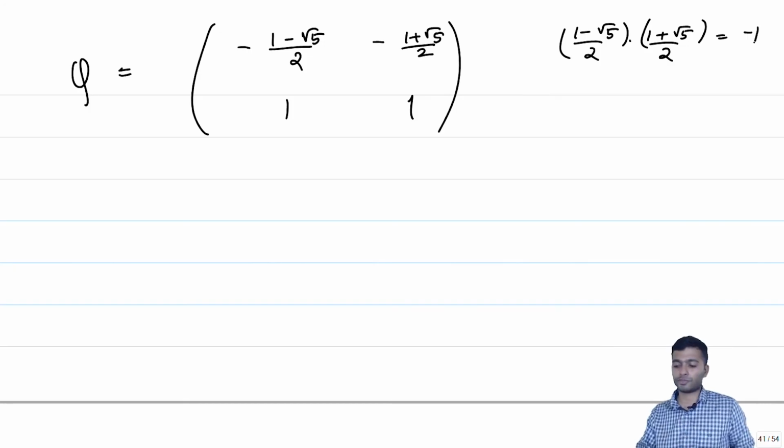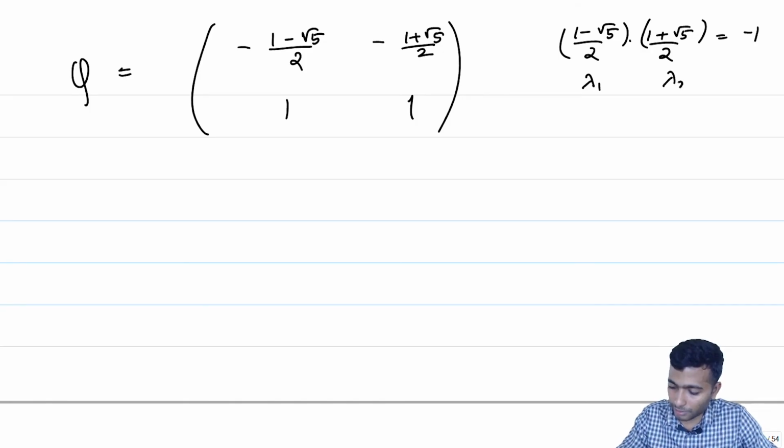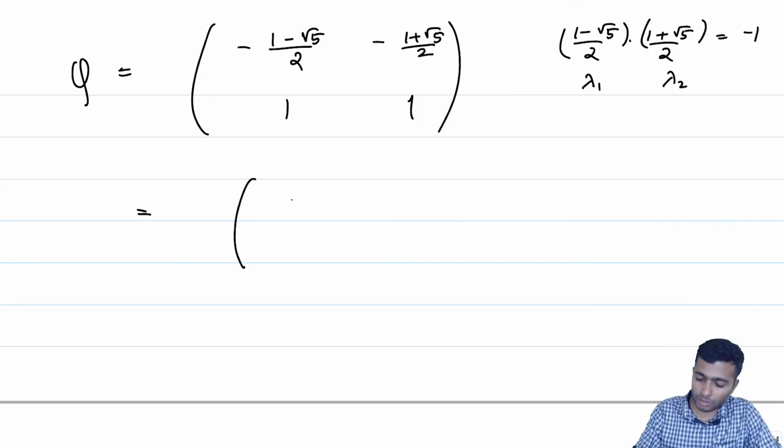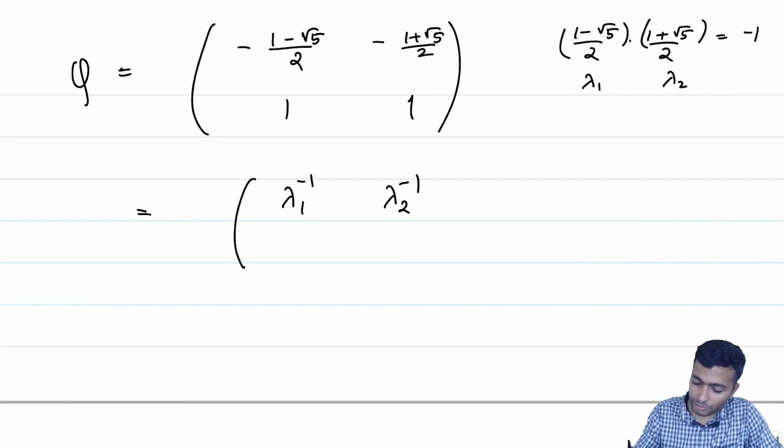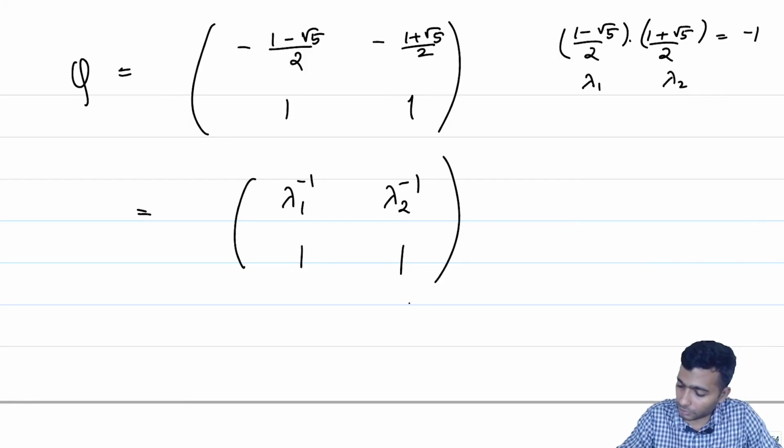It is going to be 1 minus 5 by 4, which is minus 1. And therefore, minus of 1 minus root 5 by 2 is just the inverse of 1 plus root 5 by 2. Remember, this is lambda 1 and this is lambda 2. So, Q is just going to be lambda 1 inverse, lambda 2 inverse, 1, 1, where this is lambda 2 and this is lambda 1.